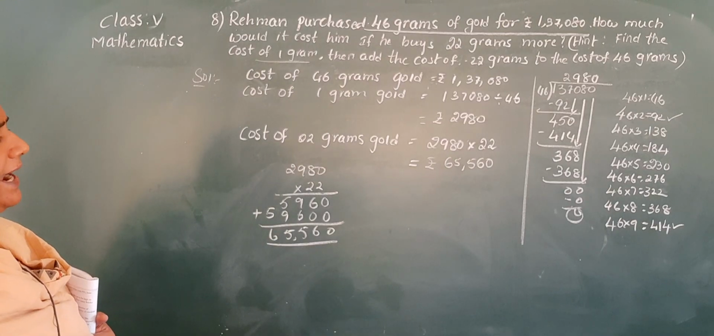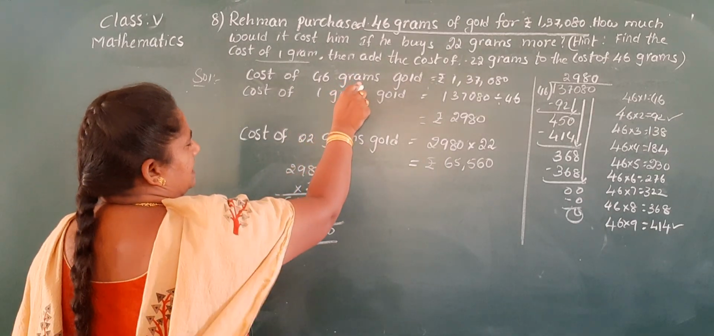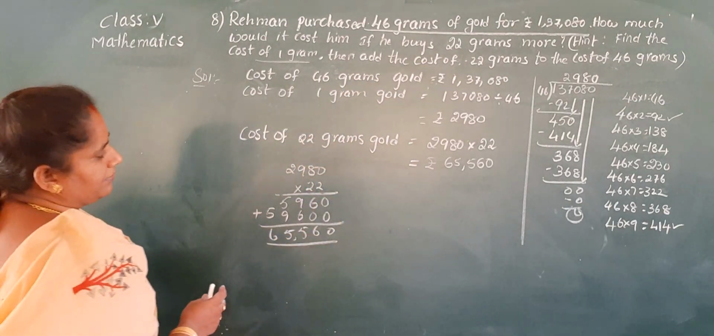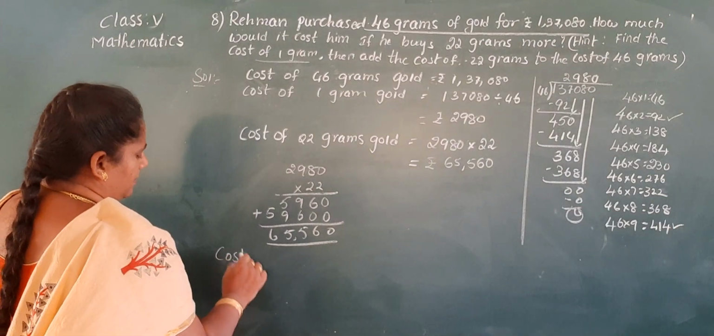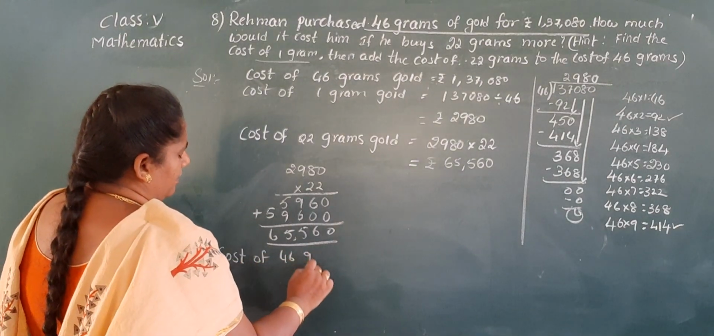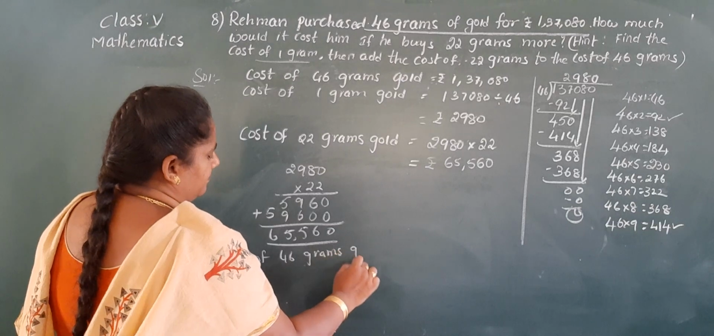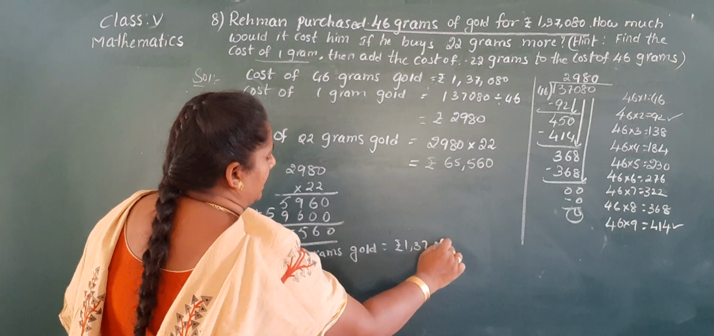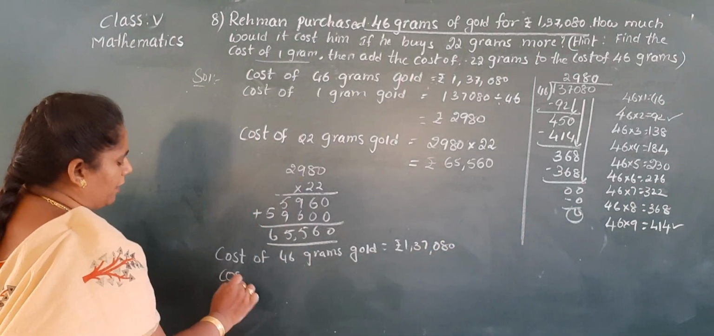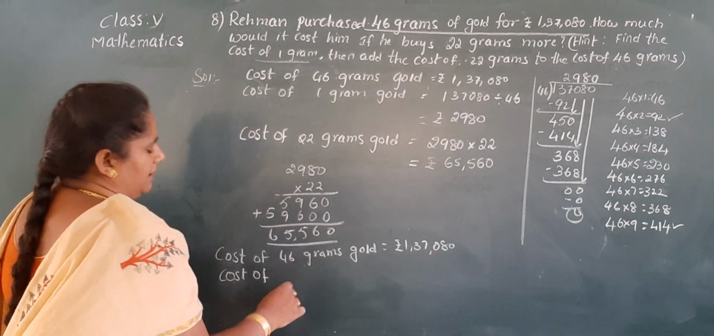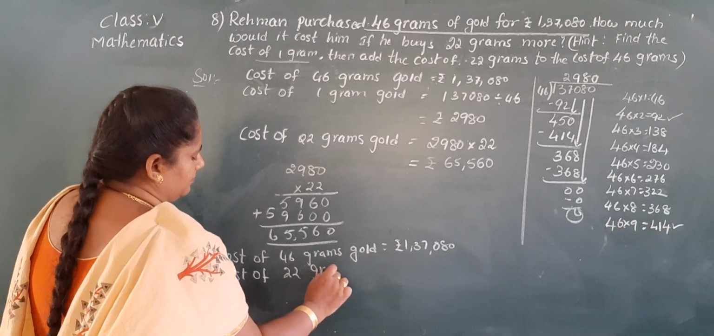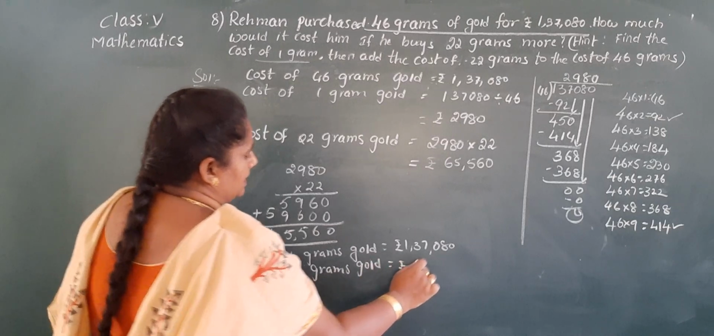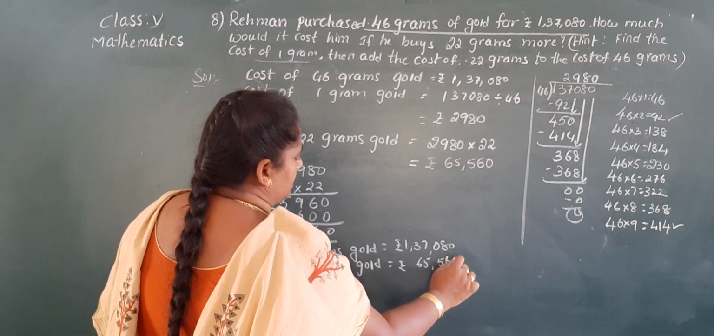Now we have to add these two. Cost of 46 grams gold, cost of 22 grams gold. Okay. Write down, Nana. So cost of 46 grams gold, 1,37,080. So it's a big problem, children. Don't get big confusion. Learn step by step. 65,560.